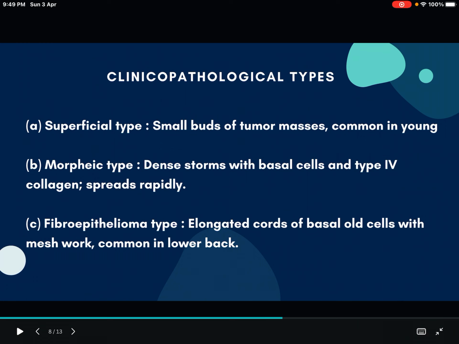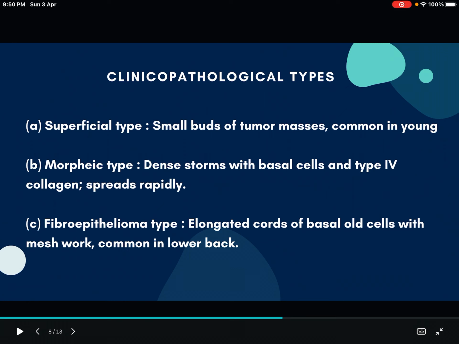Now let's see what are the clinical pathological types. According to the shape, size, location and all, we can classify different types, like multiple, nodulated, etc. So here, according to clinical pathological, again 3 types are there: superficial type, morphic type and fibroepithelioma type. The names you have to keep in mind and you can write in the examinations. You can just put a heading as clinical pathological types.